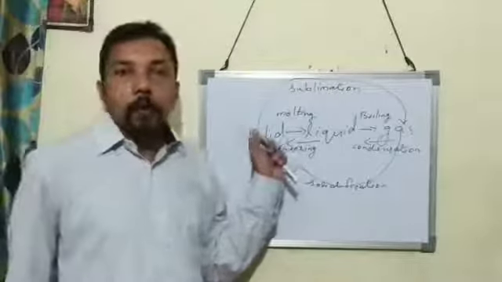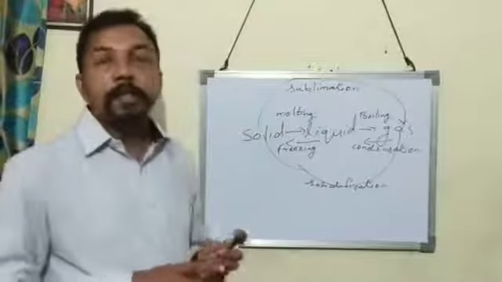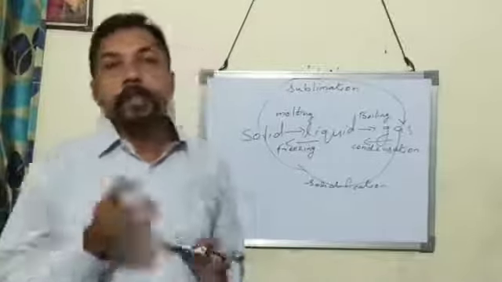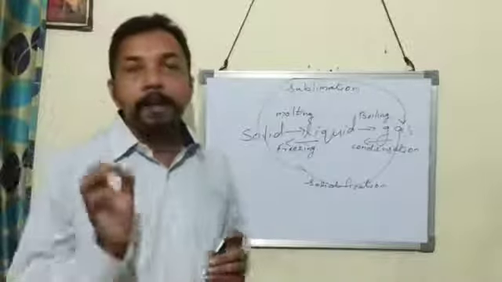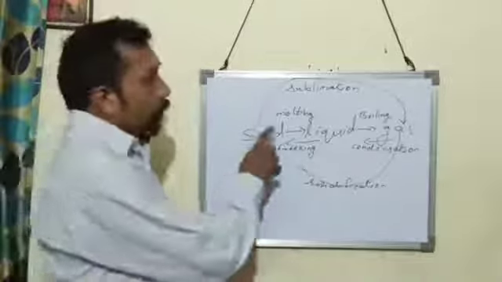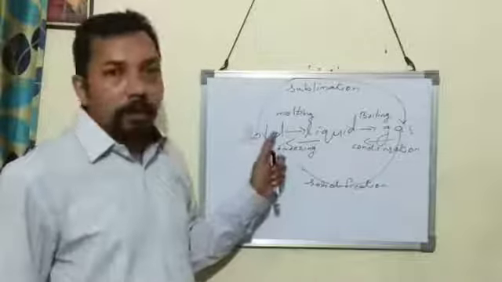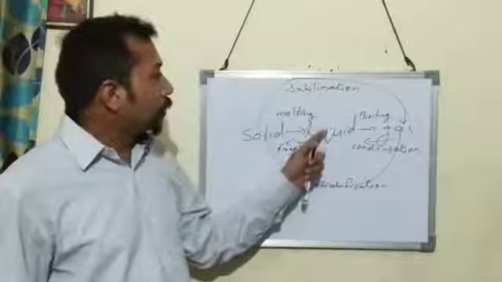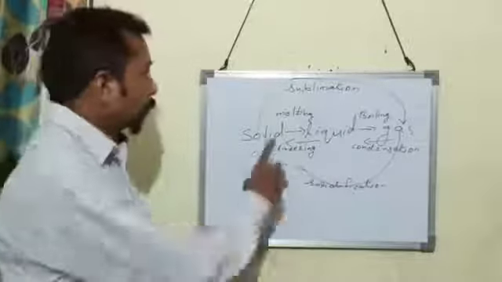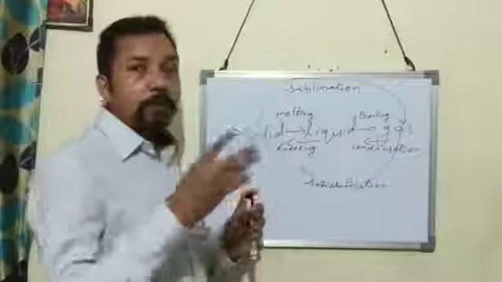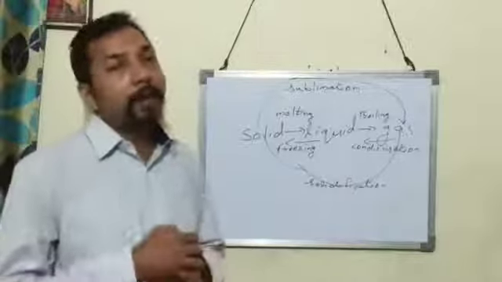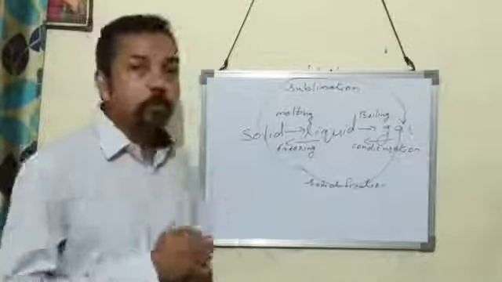So when one form of matter changes into another form, at that time the temperature remains constant. For a certain period of time, the temperature remains constant.